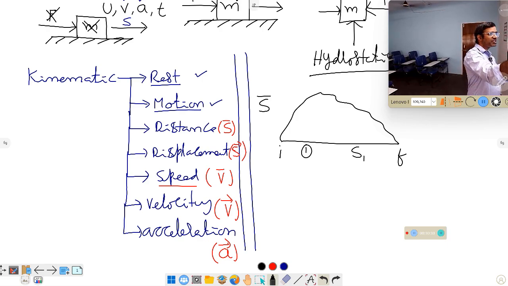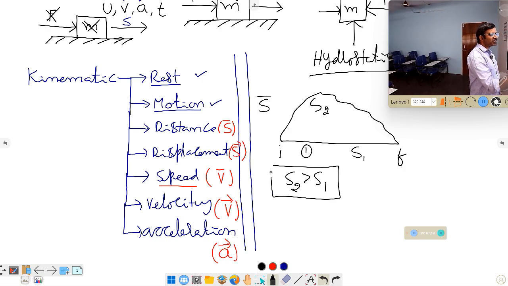The second person walked zigzag. That is the distance covered by the second person. By looking at the diagram, we can say very clearly the length of S2 is more than S1. So S2 is greater than S1. Measuring the length of the path traversed by the person or object is called distance. It is a scalar quantity: how much length he walked or passed, we can calculate.